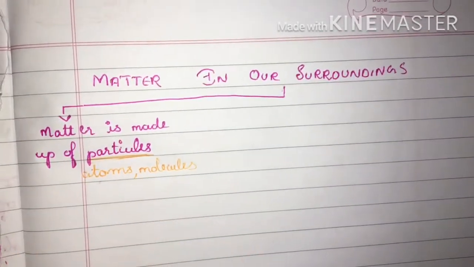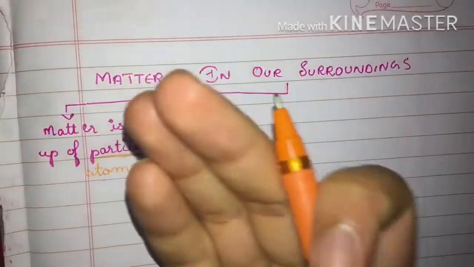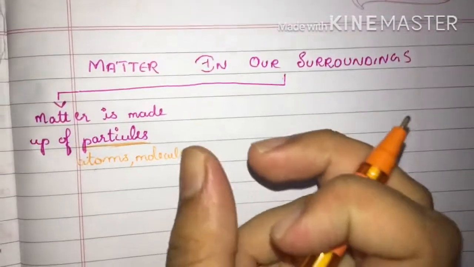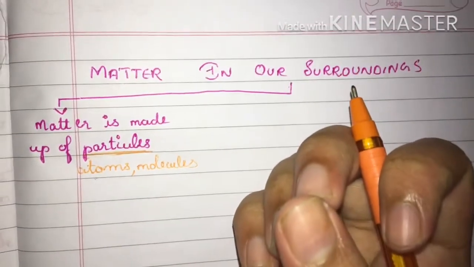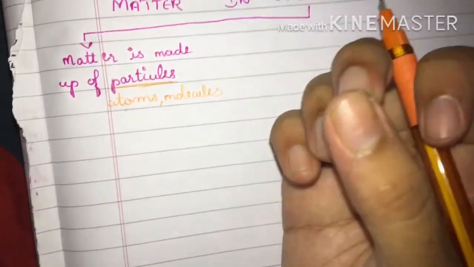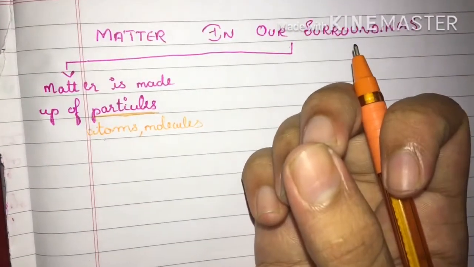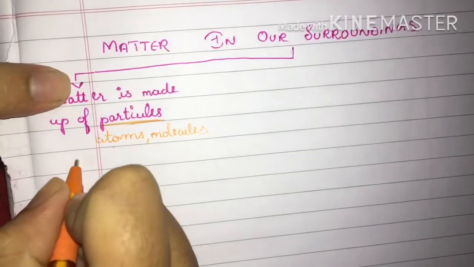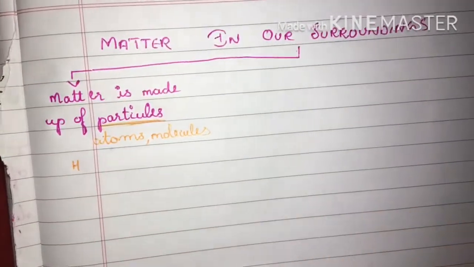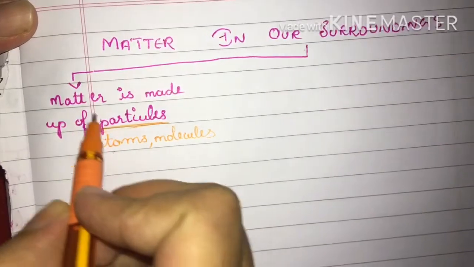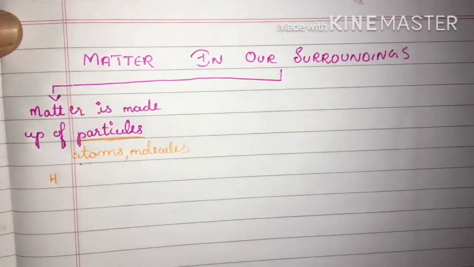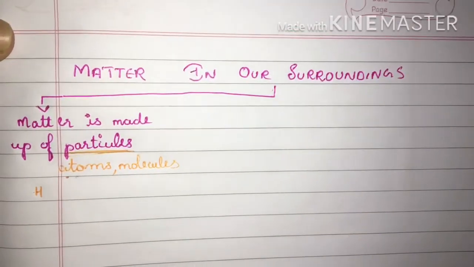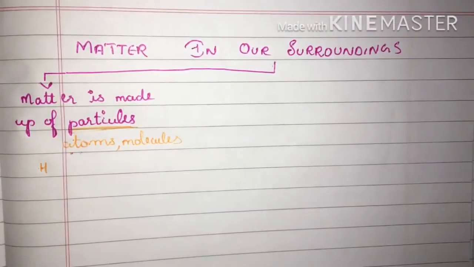You know that every material will have atoms present in it, and the atom is the smallest particle, and the smallest atom is the hydrogen atom. This atom will occupy definite space as well as have definite mass, and atoms combine to form molecules.